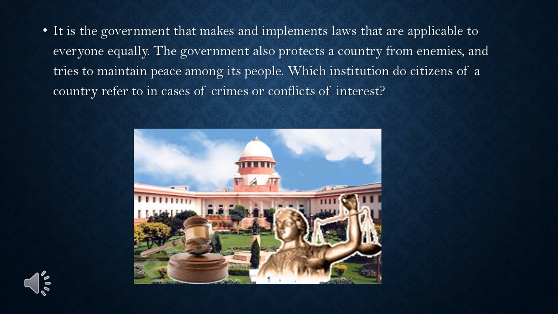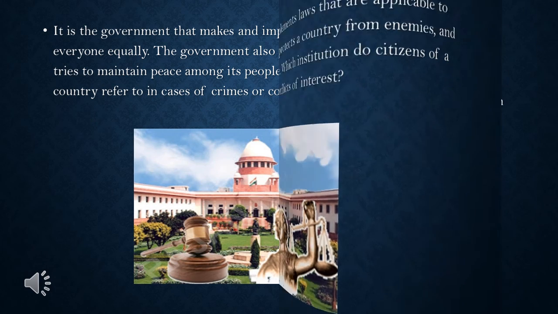Question number 2. It is the government that makes and implements laws that are applicable to everyone equally. The government also protects a country from enemies and tries to maintain peace among its people. Which institution do citizens of a country refer to in cases of crimes or conflicts of interest?